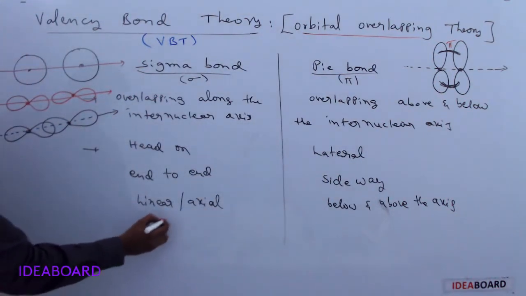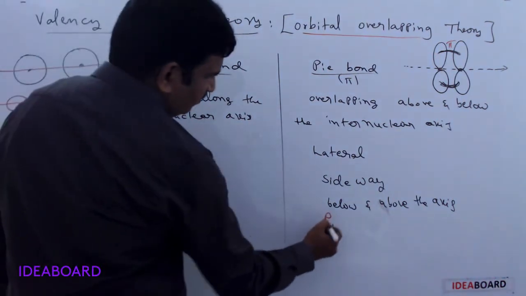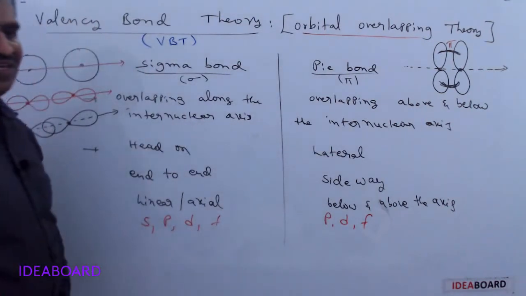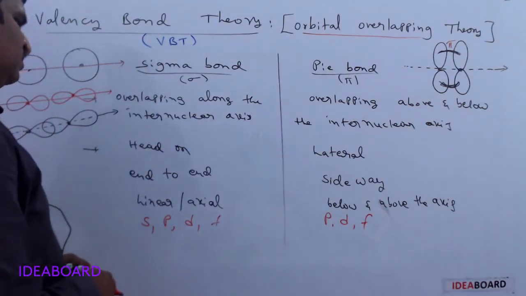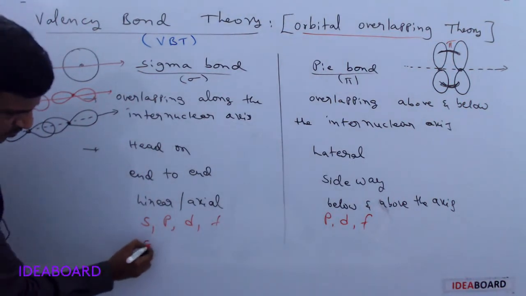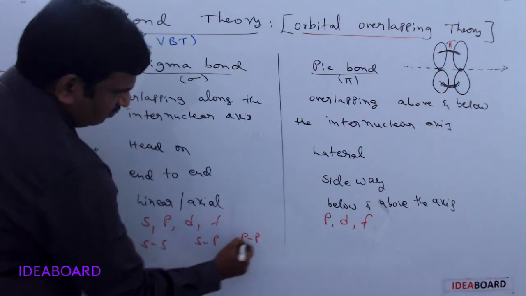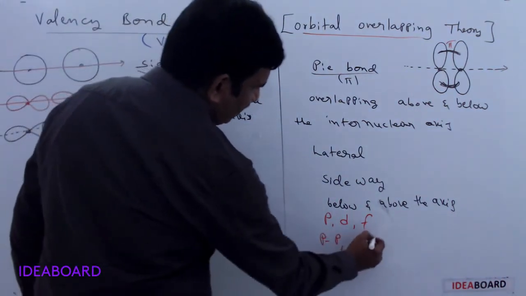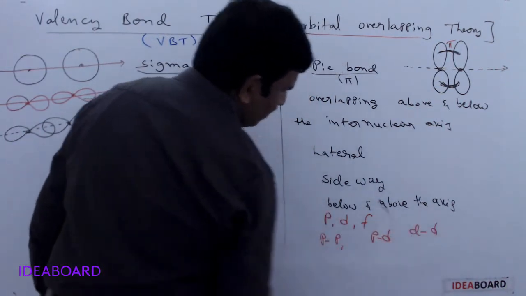Generally, a sigma bond is formed by s, p, d, f orbitals, but a pi bond is formed by p, d, f orbitals only. S orbitals will never form pi bonds. In sigma bonds we can see ss overlapping, sp overlapping or pp overlapping, but in pi bonds we can see pp overlapping, pd overlapping or dd overlapping.